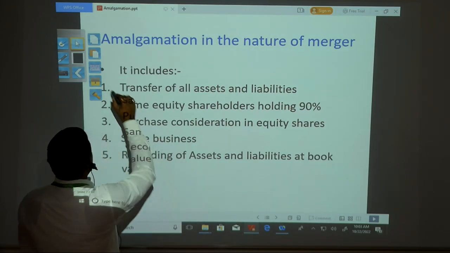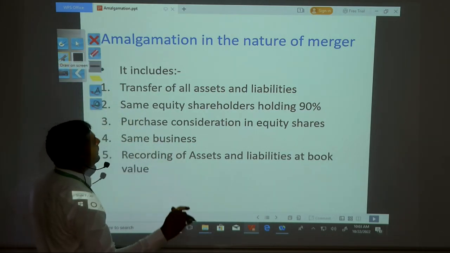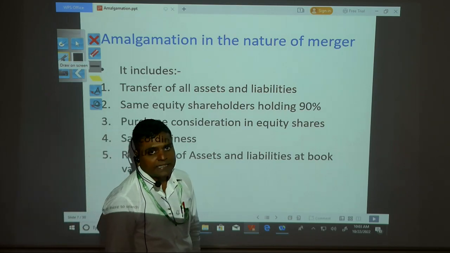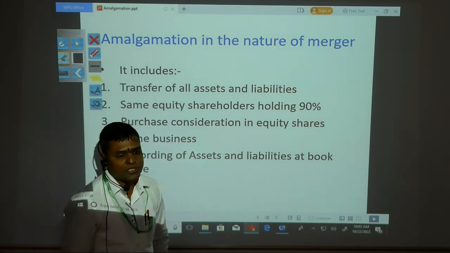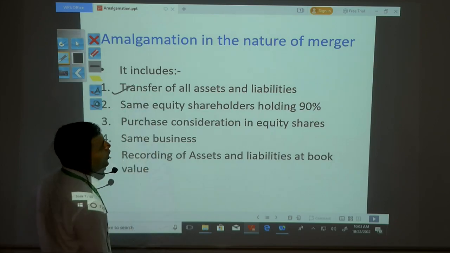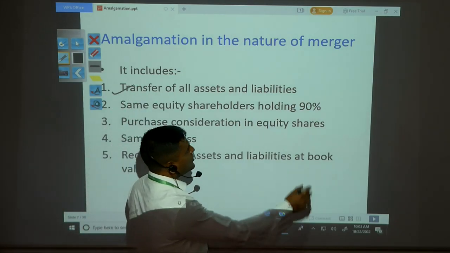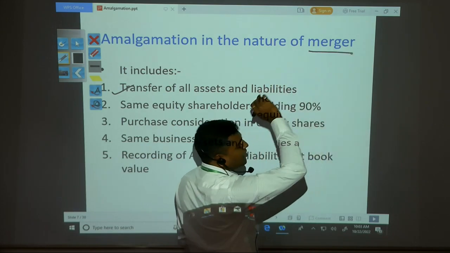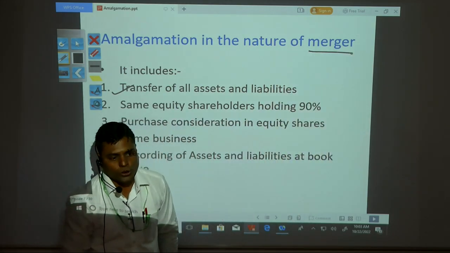It includes how you check whether the method is a purchase method or a merger method. It includes transfer of all the assets and liabilities. In the merger method, all the assets and liabilities should be transferred to the new company.